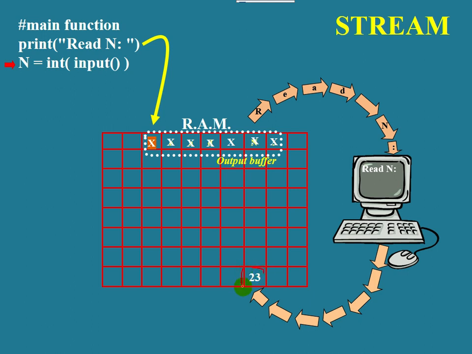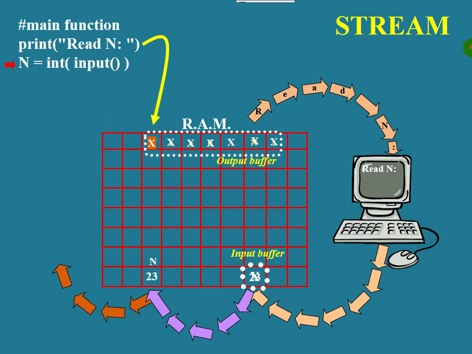So this is also a temporary area of storage in random access memory, so it is known as a buffer, and this buffer is associated with an input statement. So to be precise, it is known as the input buffer, and from this input buffer it reaches variable n, or your variable n points to the data 23. When it reaches variable n, we can claim that it reached the program because n is a variable that is declared in the program. So the word stream is a general name given for this flow of data. This flow of data is what is known as a stream.